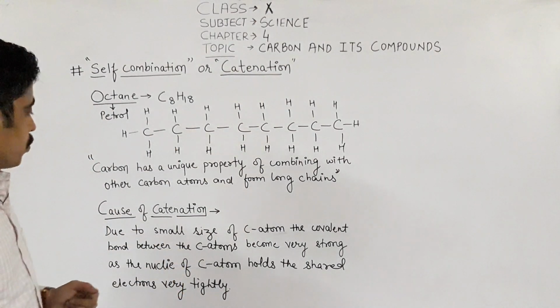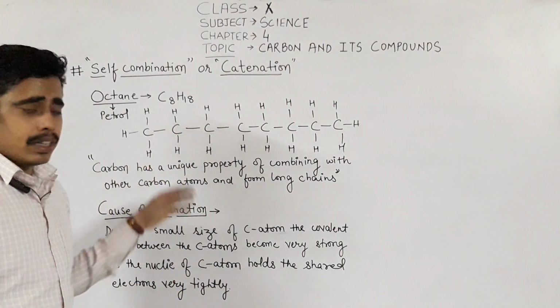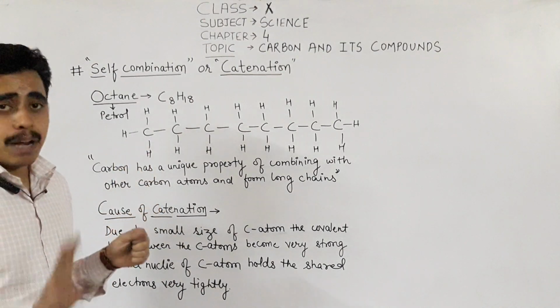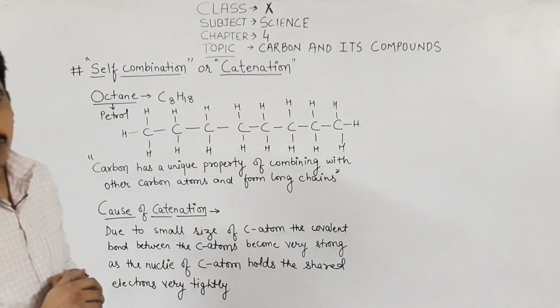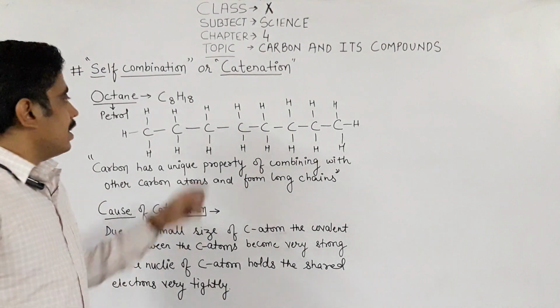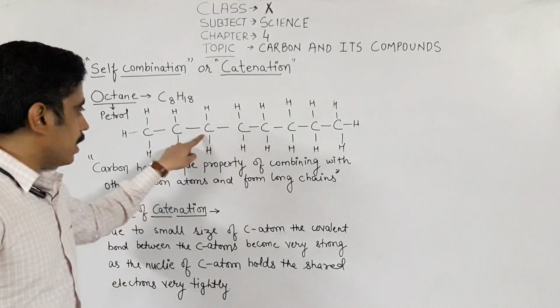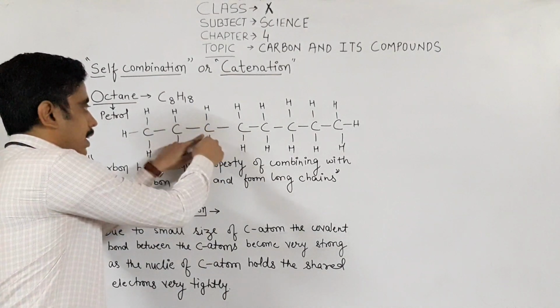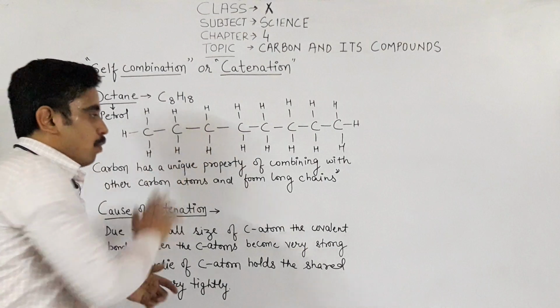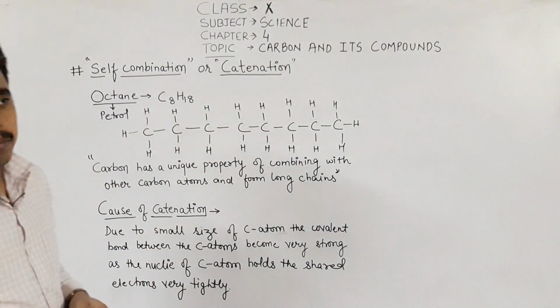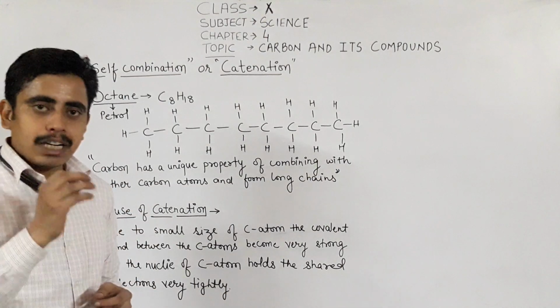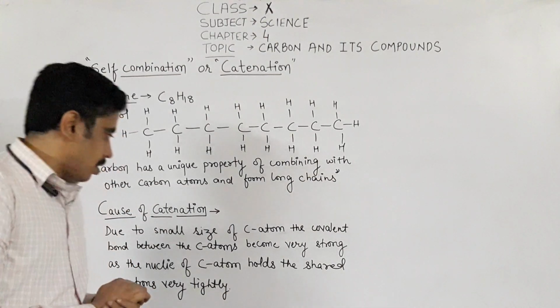Now, all of you see, in this structure, the valency of the carbon is fulfilled. Carbon forms 4 covalent bonds. You always have to remember this. Suppose this is a carbon atom. How many bonds is it forming? These bonds are represented by lines. It is forming 4. So carbon always forms 4 covalent bonds. That you have to remember. That's why it is tetravalent.